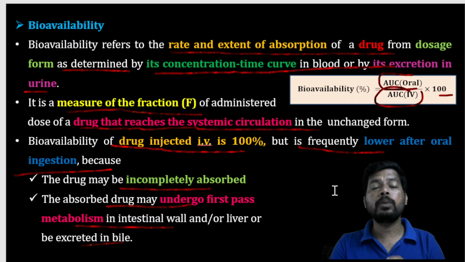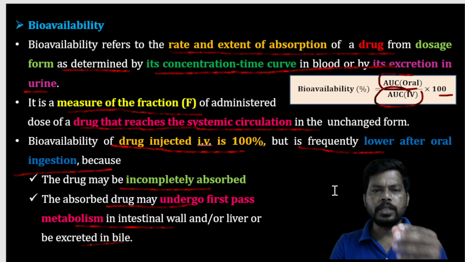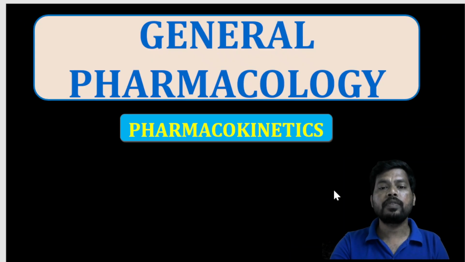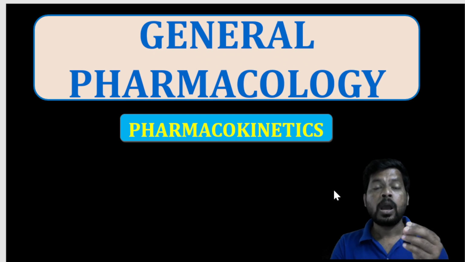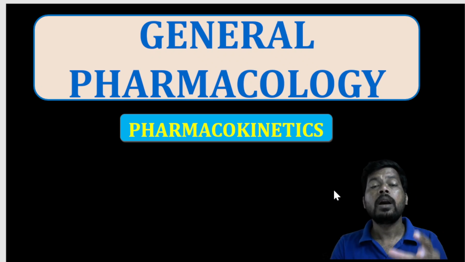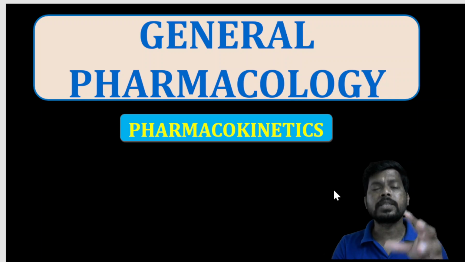So this is simply about what pharmacokinetics is. In this session we started with what pharmacokinetics is, the introduction to pharmacokinetics, and the different parameters of pharmacokinetics: absorption, distribution, metabolism, elimination. We discussed absorption. What is absorption?